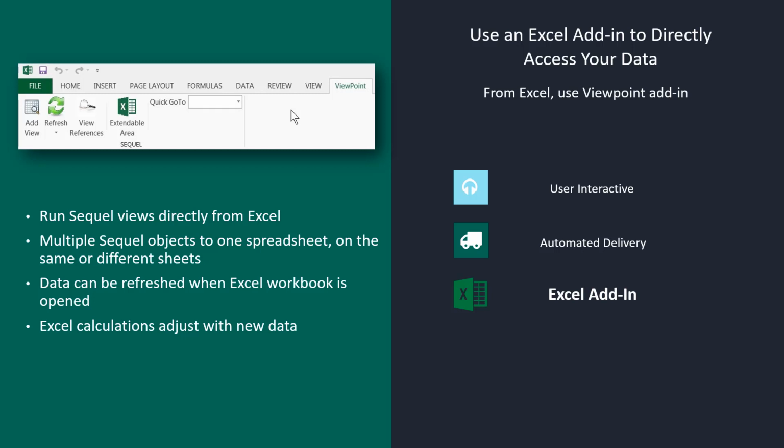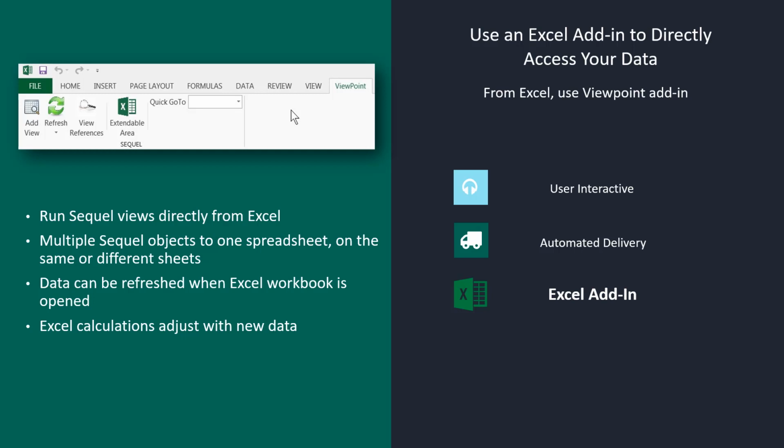Say that I'm a sales manager or a business unit owner, and I want a spreadsheet with my calculations in it, but I just want to fill in my data every single day. I can add those views to a spreadsheet, save that spreadsheet to my desktop, then open it up in the morning and just refresh the data elements.